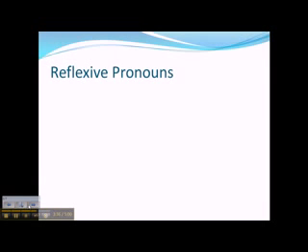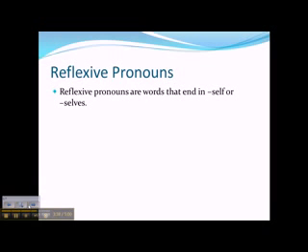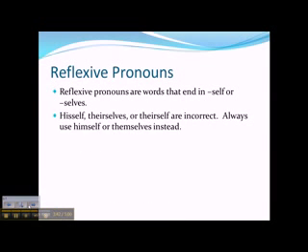Reflexive pronouns. A reflexive pronoun is a word that ends in self or selves. His self, their selves, and their self are always incorrect. Always use himself instead of his self, or themselves instead of their selves or their self.